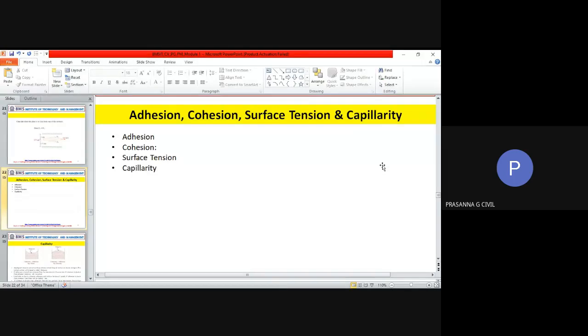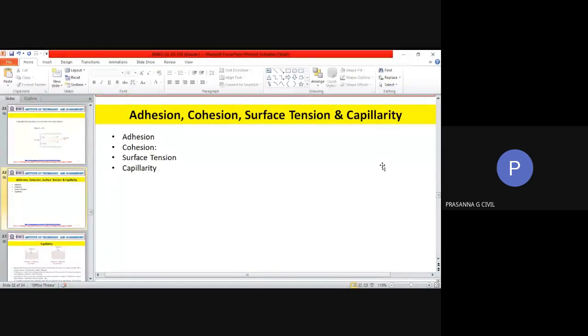Alternatively, sometimes when there are very strong cohesive forces, the liquid will divide into spherical bead-like shapes, and that is called cohesion, cohesive force. So adhesion and cohesion, these two types of forces can come into picture when a liquid comes into contact with a surface like that of a cylinder or the surface of a table.